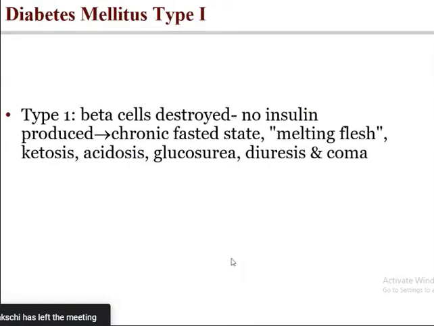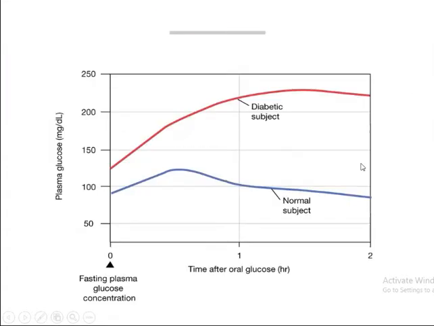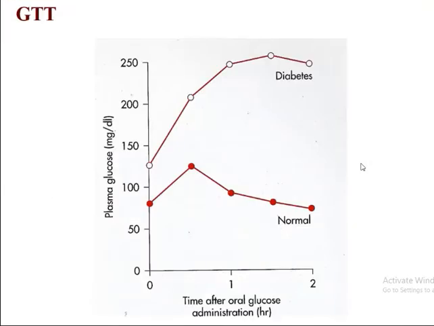So diabetes mellitus is of two types. In type 1, the beta cell is destroyed. There is no insulin production. It is a chronic fasted state. Ketosis, acidosis, glucosuria, diuresis, and coma can occur.